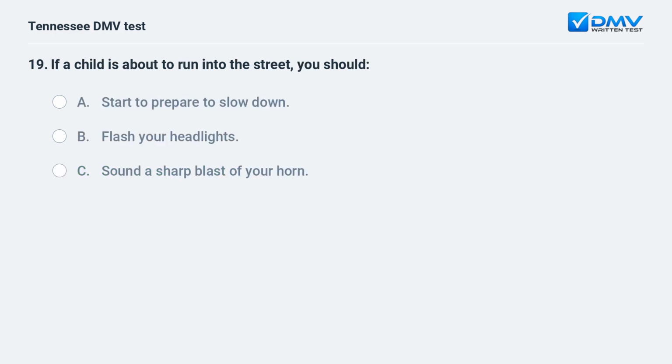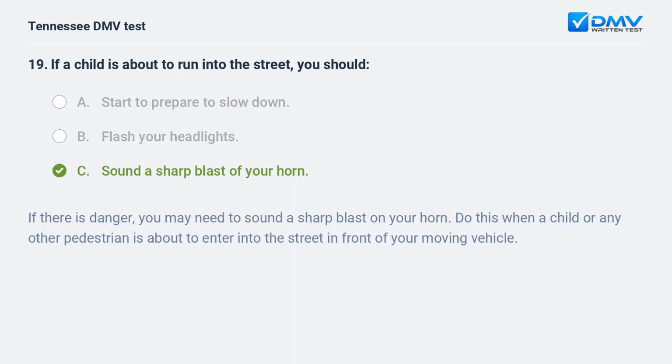If a child is about to run into the street, you should: A. Start to prepare to slow down. B. Flash your headlights. C. Sound a sharp blast of your horn. C. Sound a sharp blast of your horn. If there is danger, you may need to sound a sharp blast on your horn. Do this when a child or any other pedestrian is about to enter into the street in front of your moving vehicle.